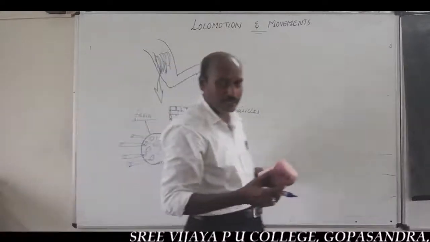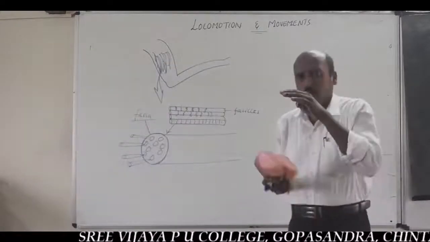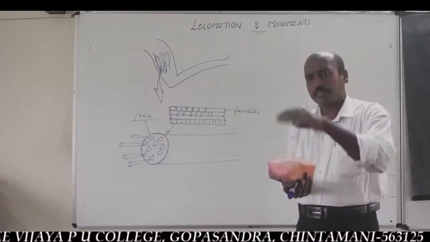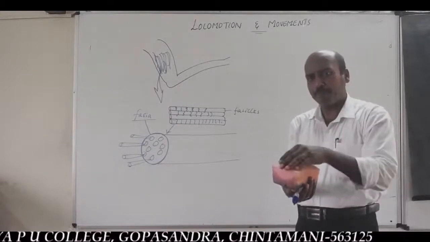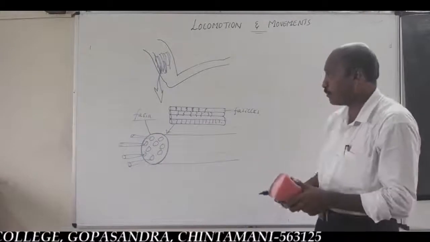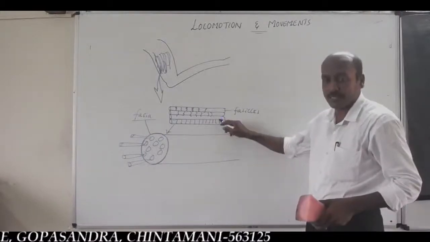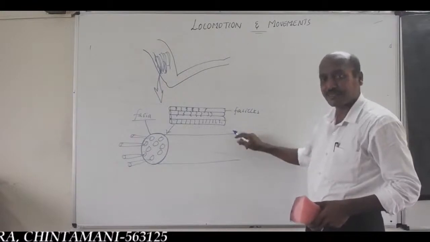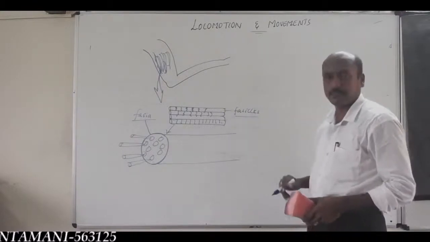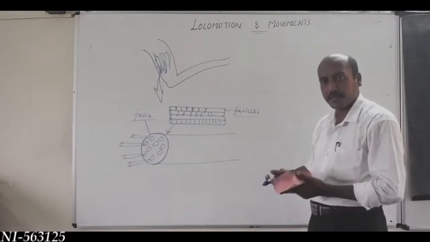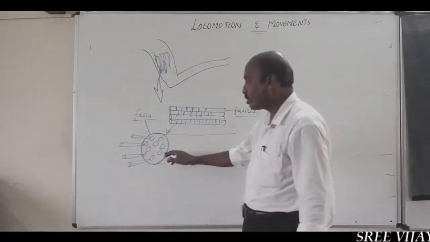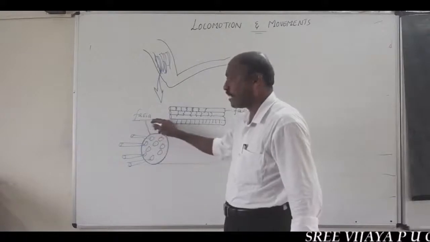So you should remember, each skeletal muscle is made up of a large number of muscle bundles, a large number of muscle cells or fascicles, covered by a non-collagenous connective tissue layer called fascia.